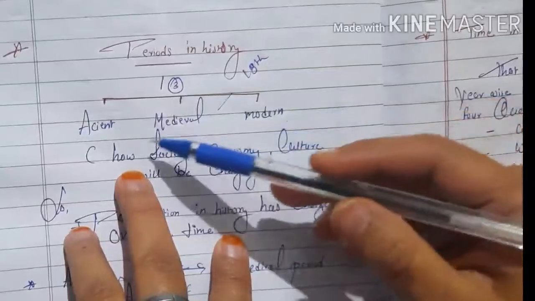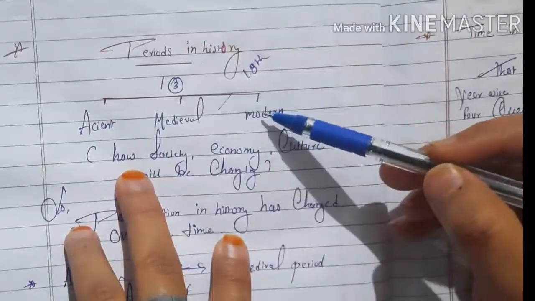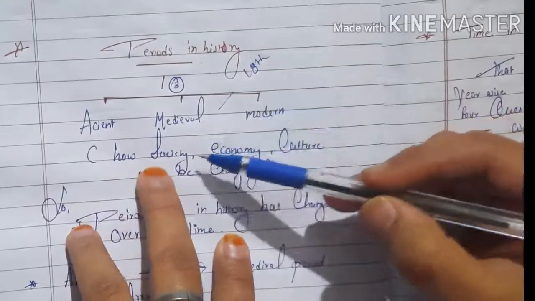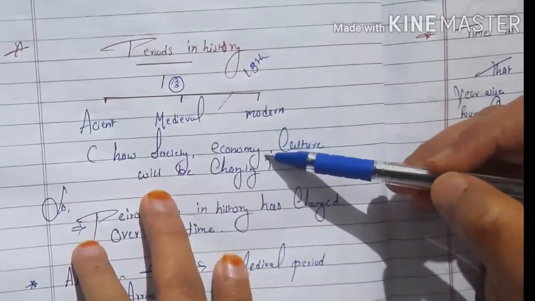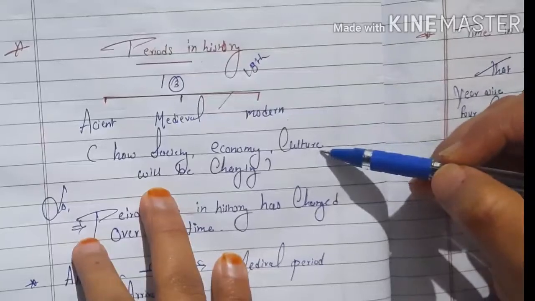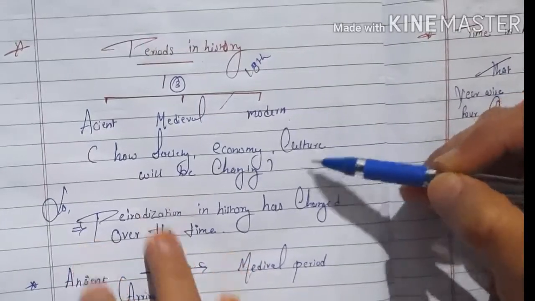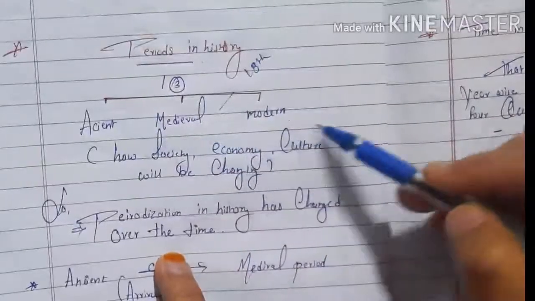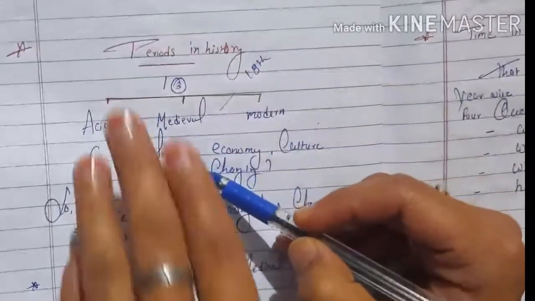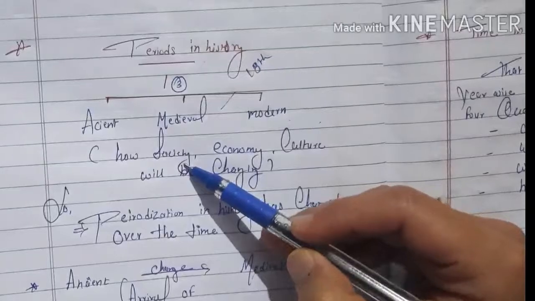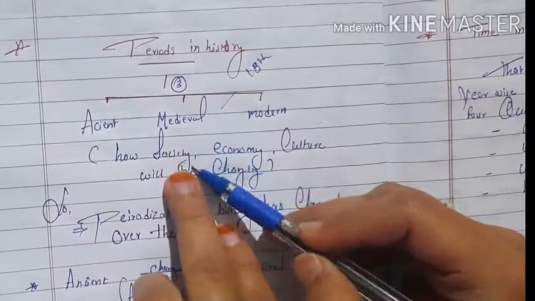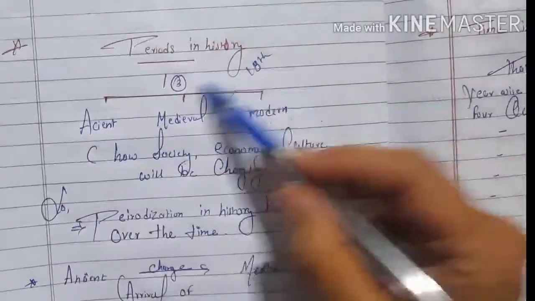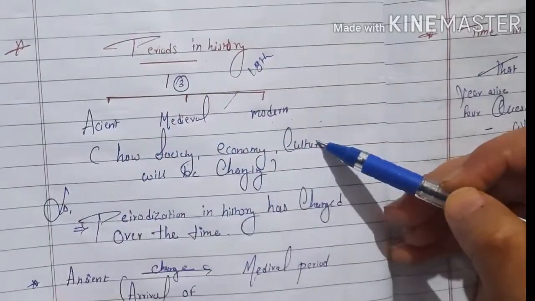So these three periods are a broad division that marks how the society was, how the economy was, what culture we are following, and what changes are done in the society. This all will be studied according to these periods. How the society was earlier, how it was in the mid time, and how it was in the modern period, that will be studied in this chapter.